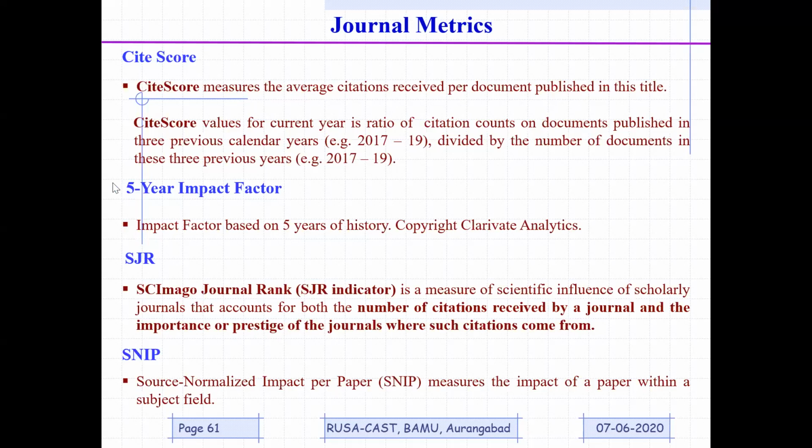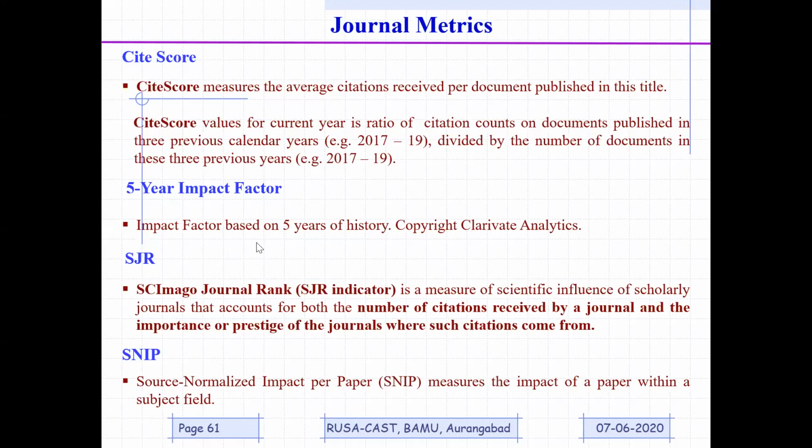Next is the 5-year impact factor. Impact factor gives you the 2-year citation, CiteScore gives you the 3-year citation, and the 5-year impact factor gives you the average citations for the last 5 years. Then SJR and SNIP are again very important quality indicators. SJR is the Scimago Journal Rank.